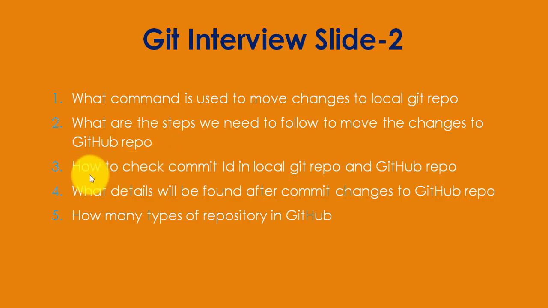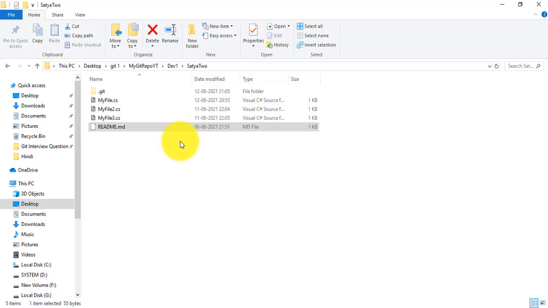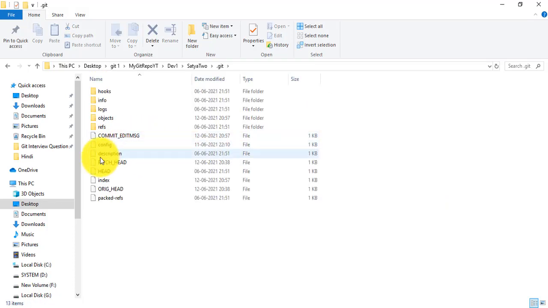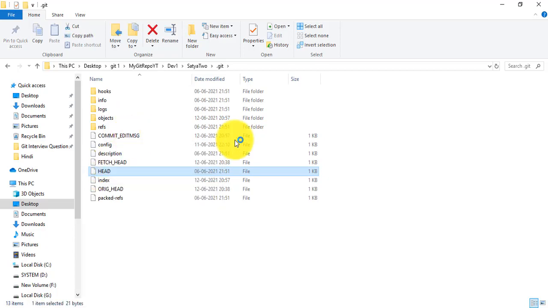Now question number 8, how to check the commit ID in the local Git repo and the GitHub repository. I'll show you first how to check this commit ID in the local Git repository. I'll go to my dev1 workspace here. I'll open this .git folder, and here I'll check this. Here you can see how to get the path. You can see this commit ID here.